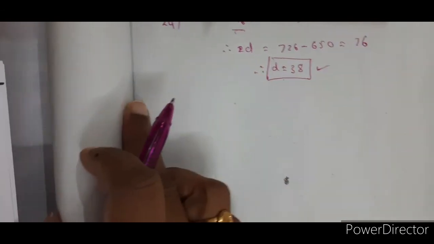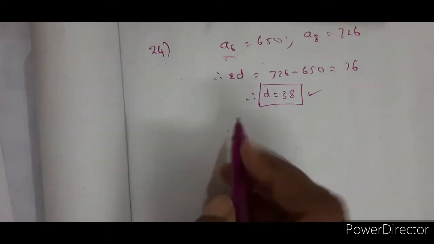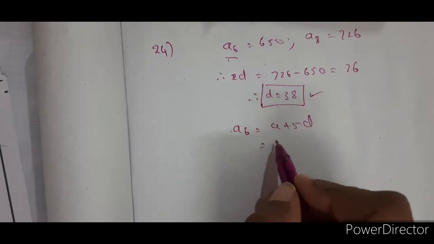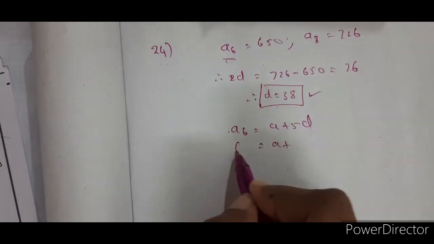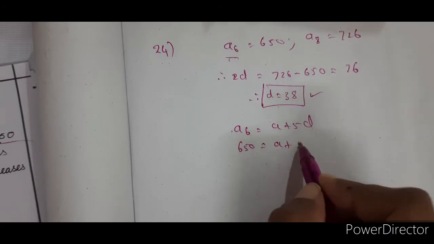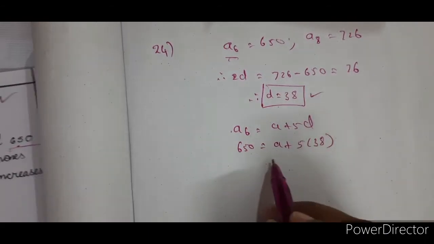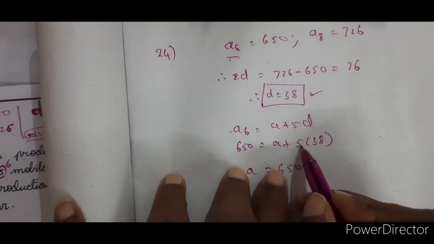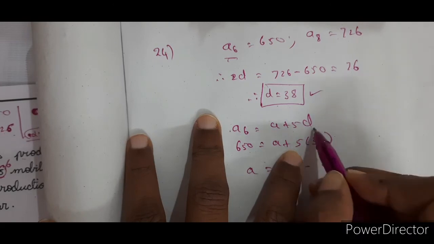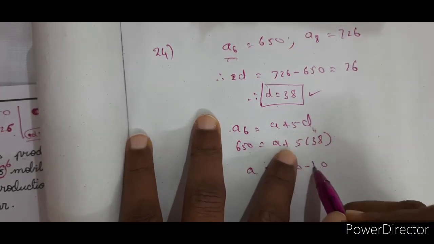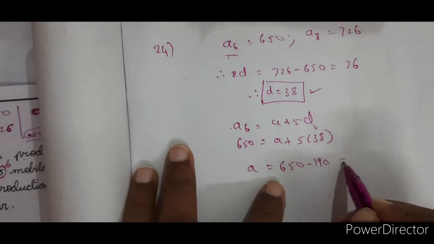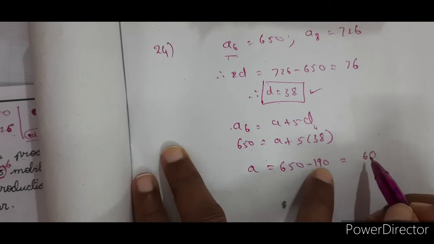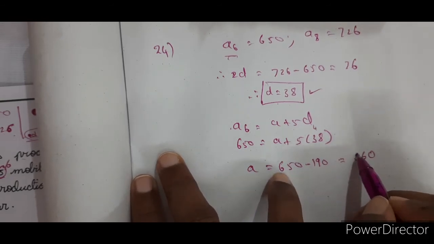A6 is equal to A plus 5D. A6 is 650, so 650 equals A plus 5 into D, and D is 38. Therefore A is equal to 650 minus 5 into 38. 5 8s are 40, carry 4 here. 5 3s are 15 plus 4 is 19, so 190. 650 minus 190 is 460.